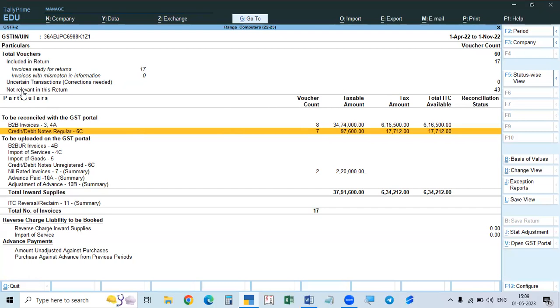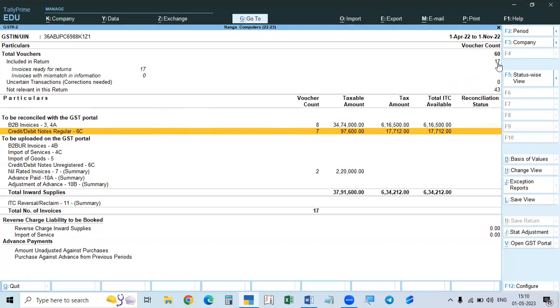Then the last one, not relevant in this report, means they are not related to this report; only others are related. Only purchases and debit notes, credit notes related to purchases will be shown here. So 60 minus 43 means the balance 17 are related to this report, that is purchases as well as debit notes, credit notes.